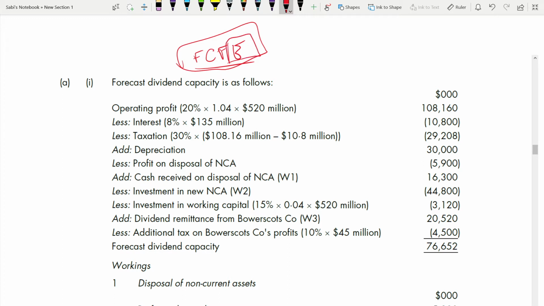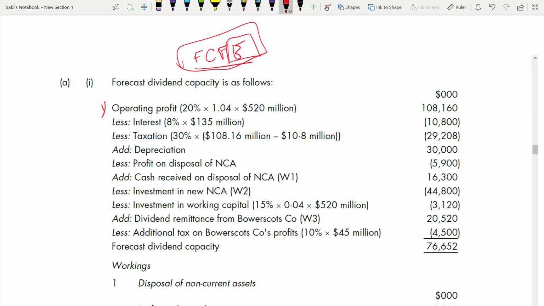If that E is not there, you cannot find dividend capacity for that. FCF, this is FCFE. If you see the formula and the method, it's very similar to FCFE only. You start with operating profit. So this is your number one thing, operating profit.